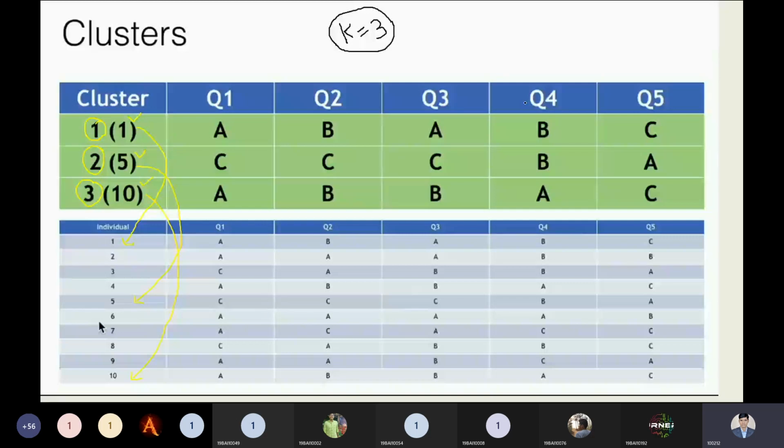We use K-mode clustering only for categorical data, and you can observe over here that all the information belongs to categorical data. That is the point we need to keep in mind while solving the problem. Otherwise, K-means is better, because we can make the clusters with K-means. But why are we moving to K-mode clustering? Because when we have categorical data, we need to understand this problem like this.